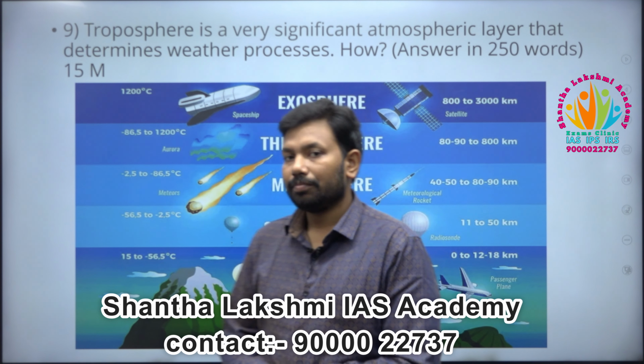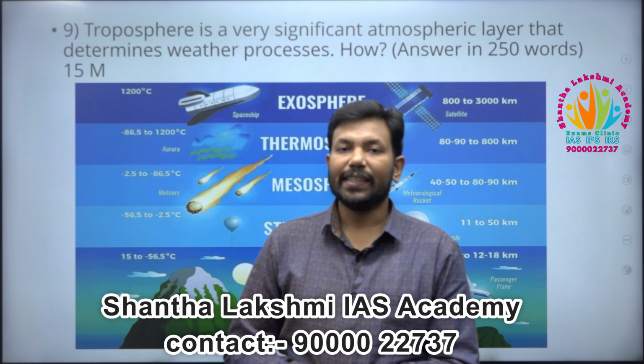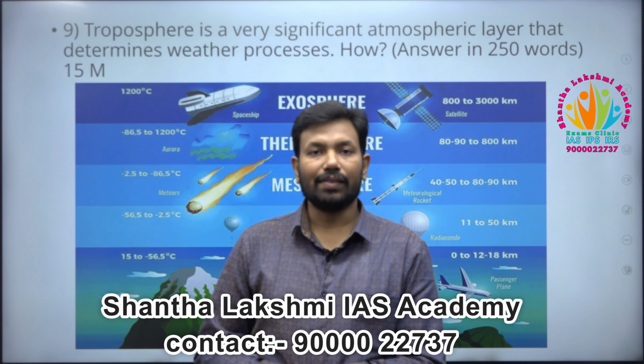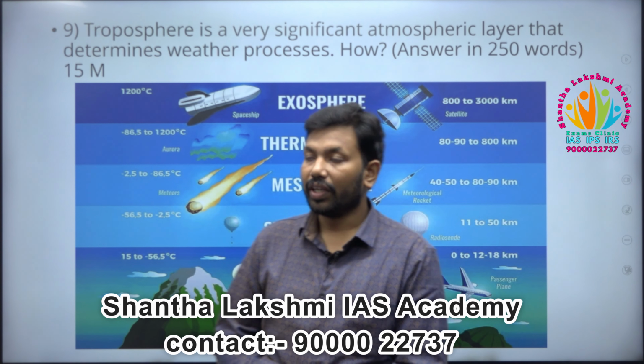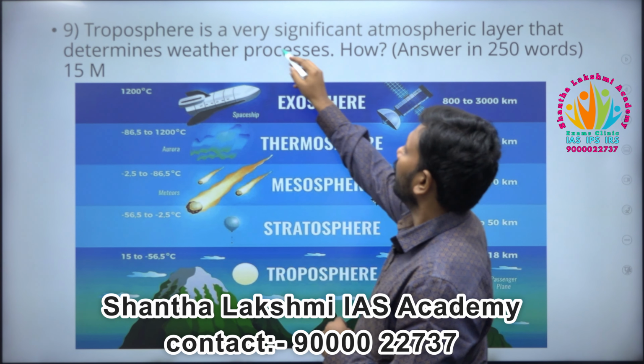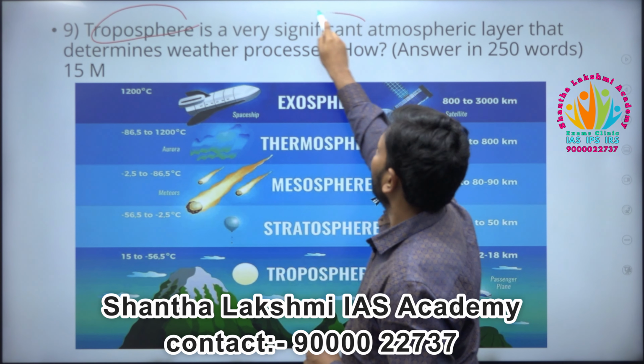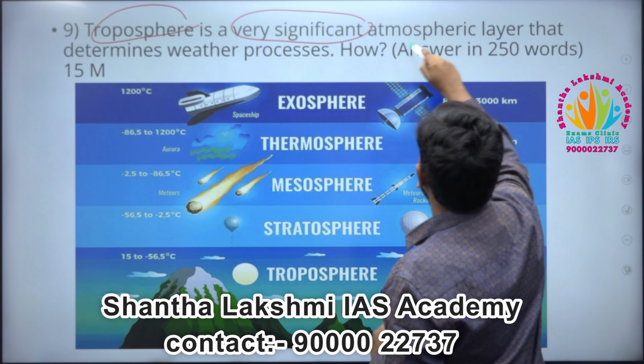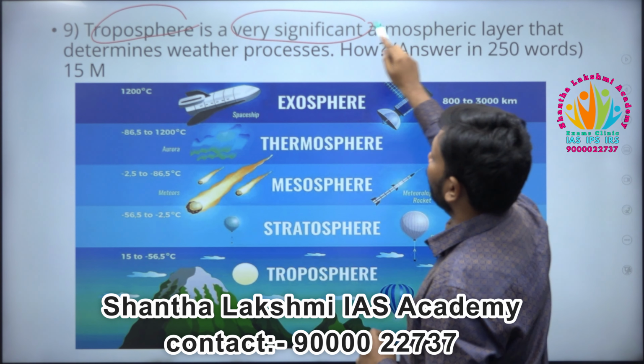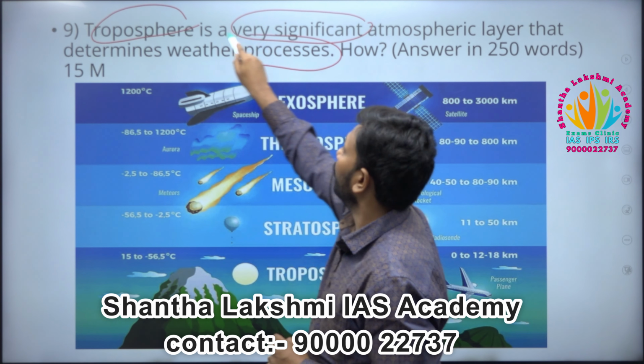We are discussing 2022 UPSC mains. We have already discussed 1, 2, 3, 4, 5, 6, 7, 8. So we are in the 9th question of geography, that is about the troposphere. It's very significant, I think even a child knows it is very significant. The atmospheric layer determines weather processes. This you have to concentrate on.